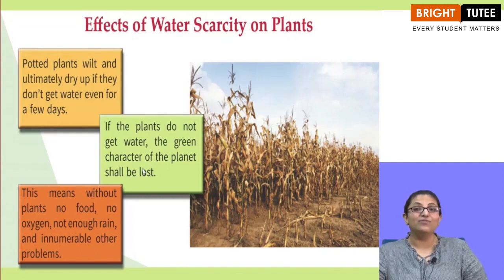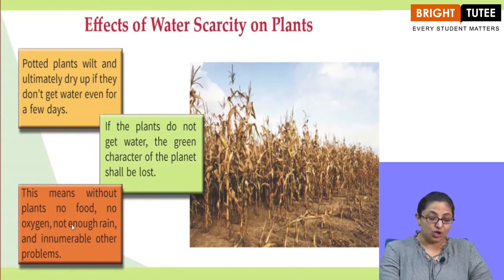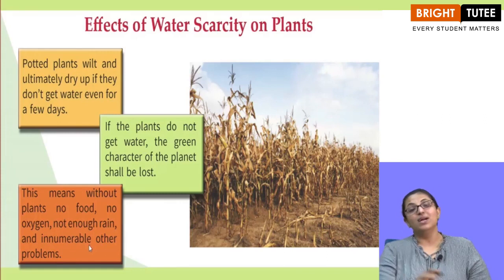And there will be a lot of bad consequences if there are no plants. This means without plants, no food, no oxygen, not enough rain, and innumerable other problems. Problems we cannot even imagine.